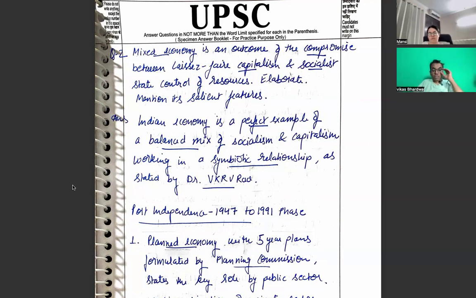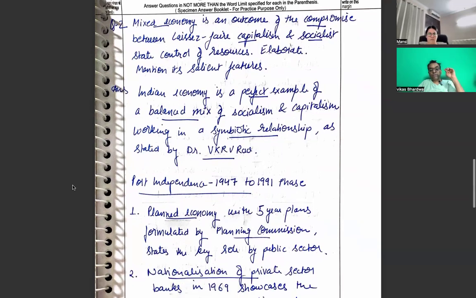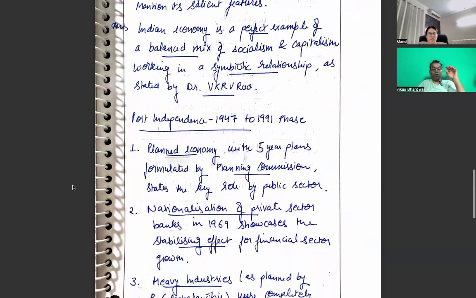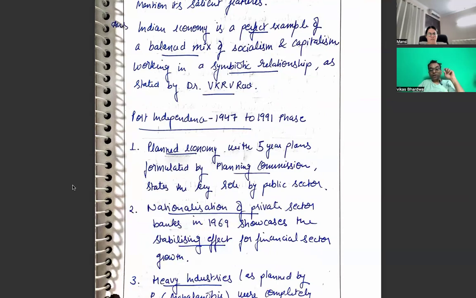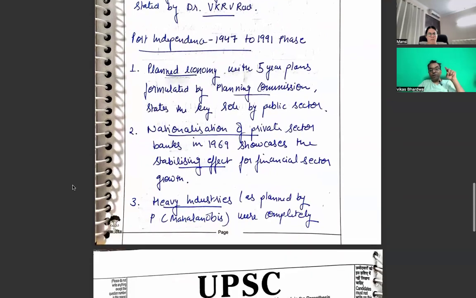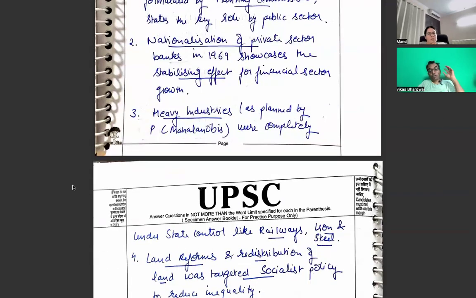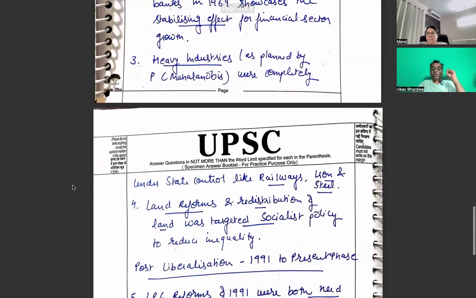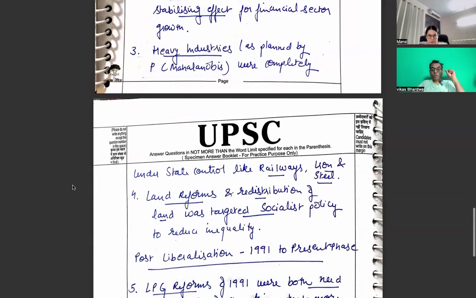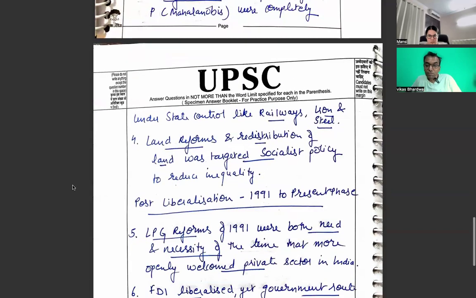So let's see. Indian economy is a perfect example of a balanced mix of socialism and capitalism working in symbiotic relation, as stated by Dr. V.K.R.V. Rao. Post-independence, the 1947-90 phase was a planned economy with 5-year plans formulated by the Planning Commission, with a key role for public sectors and heavy industries. Nationalization of private sector banks in 1969 showcases the stabilizing effect on financial sector growth, and obviously money was put into the public services. Heavy industries as planned by P.C. Mahalanobis were completely under state control, like railways and iron and steel.